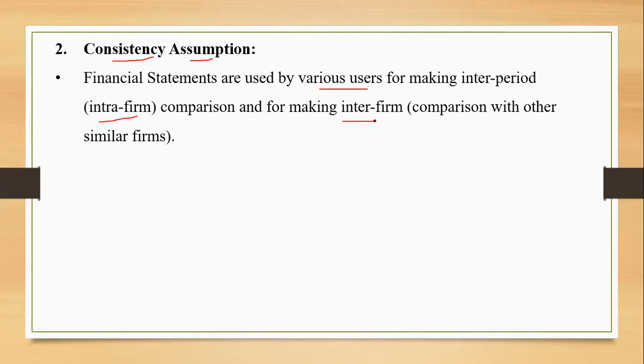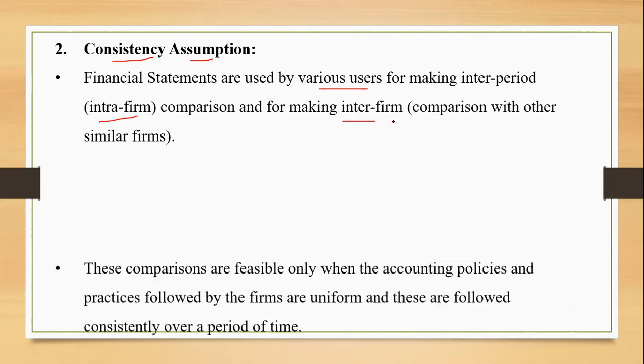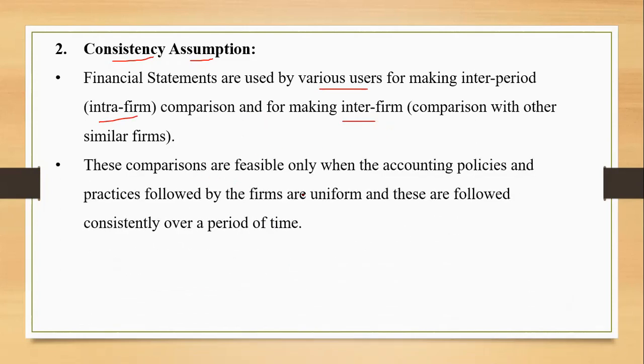Whenever the word comparison comes in accountancy, it will always talk about the inter-firm and the intra-firm comparison. So if you want your books of accounts, the financial statements, to be in a comparable form, you need to ensure that the accounting policies and practices followed by the firms are uniform, and these are followed consistently over a period of time.